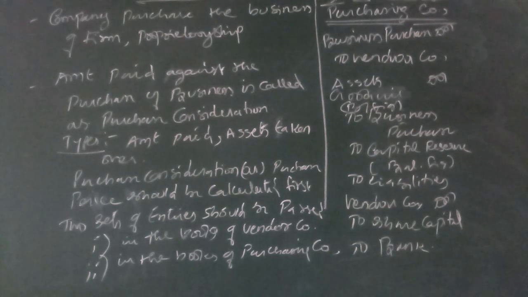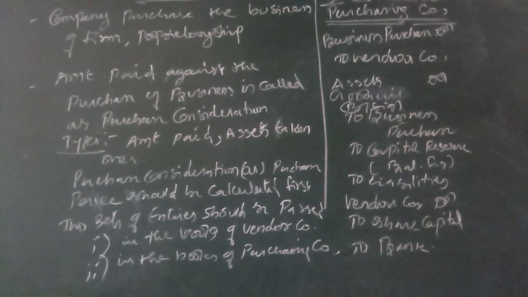Another one is the payment method. Payment method, in the sense, is similar to the lump sum basis. Straight away the amount is given, and it is paid in the form of shares or bank. Then the purchase price should be calculated on the notified methods. And how you are discharging the purchase price is another aspect we should know. I am purchasing the business by paying 1 lakh rupees, but how that 1 lakh is paid is not just paying the amount in cash. It is paid in the form of shares and in the form of cash, that is, bank.